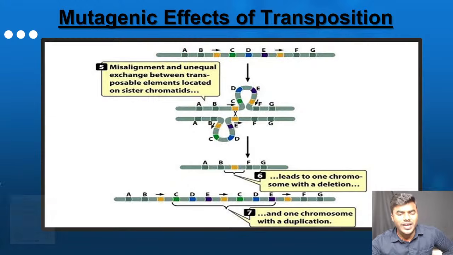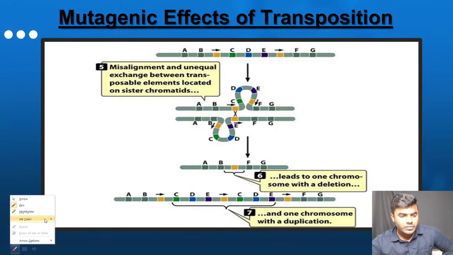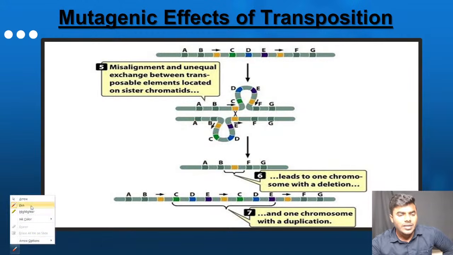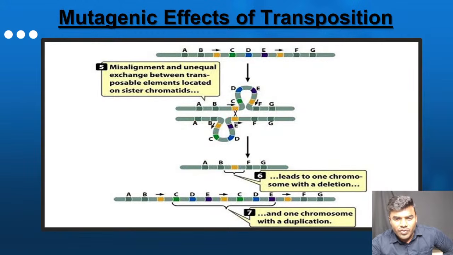Now you only look into the diagram, you will get a very good idea. Don't be confused, it's easy, friends. See here, every student, gene A pairs with gene A, gene B pairs with gene B. Now my friends, here there is a transposable element, right? Every student remember, this is the transposable element. Now you tell me, does this transposable element immediately pair with this? No, not at all. What happened? This transposable element will go and pair with this other transposable element.